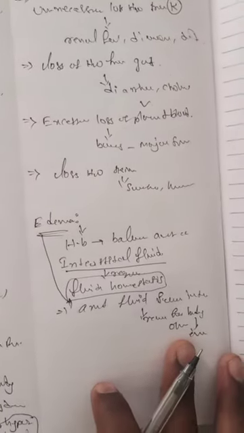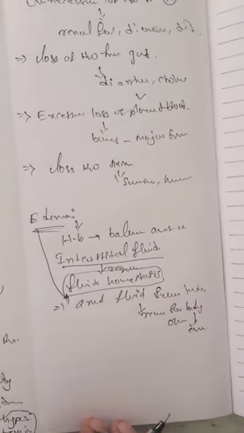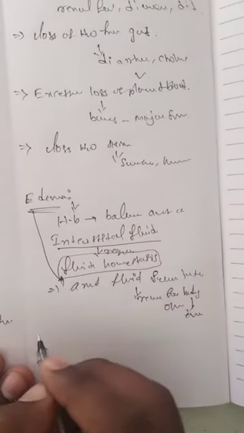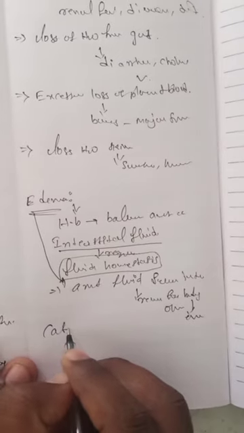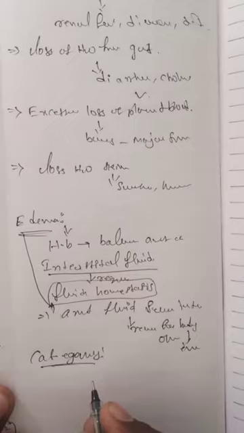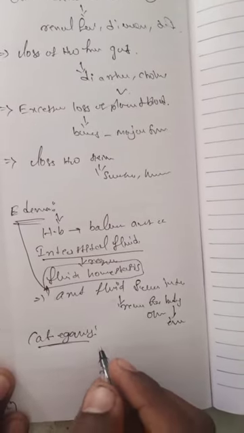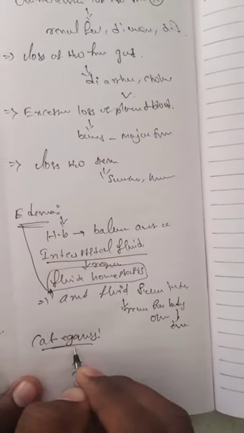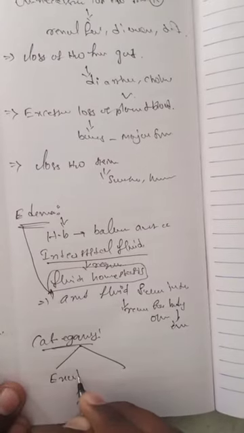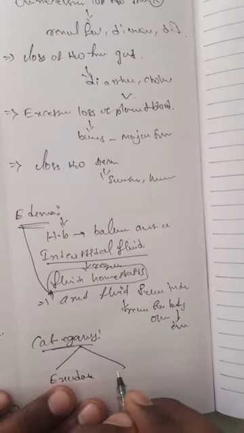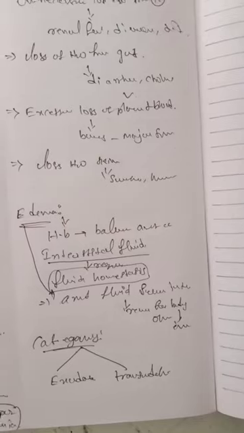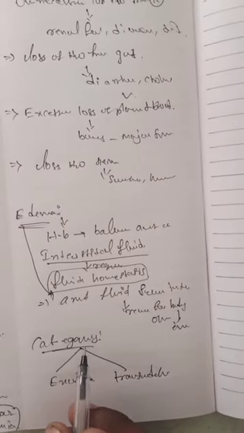Edema depends on the categories of edema fluids. Which types of categories are there? Depending on the elements of the accumulated fluid, edema fluid is categorized into two parts: one is exudates and the second is transudates. Due to these two reasons, edema is formed.